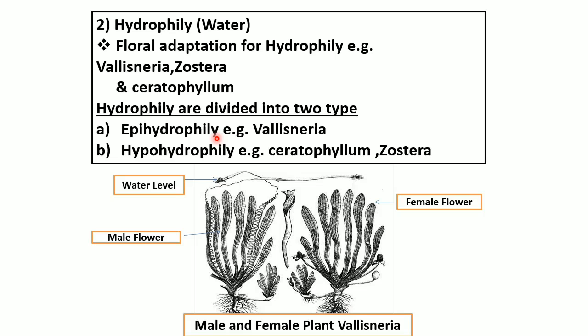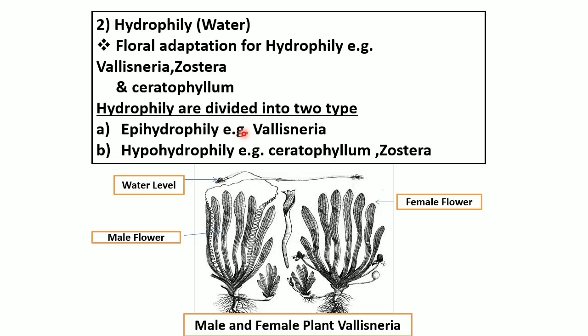Second characteristic, the hydrophytes bear submerged female flowers. Third characteristic of hypohydrophily, the pollen grain is long, needle-like, without exine. Fourth characteristic is they have the same specific gravity as that of water, so that below the surface of water they can float very easily.